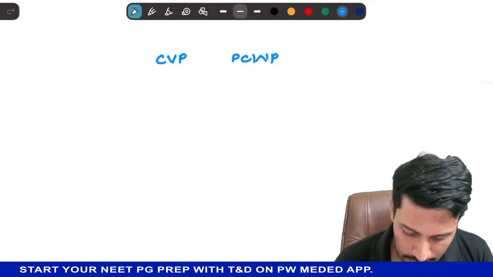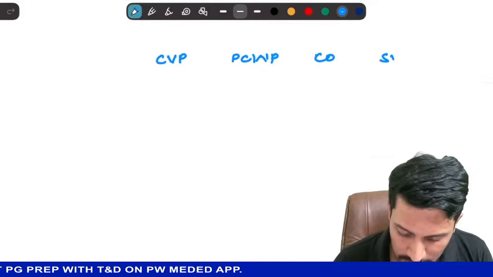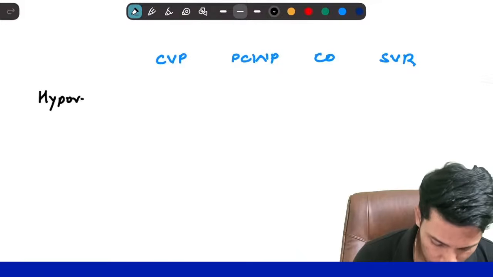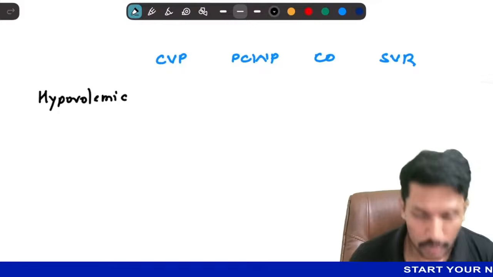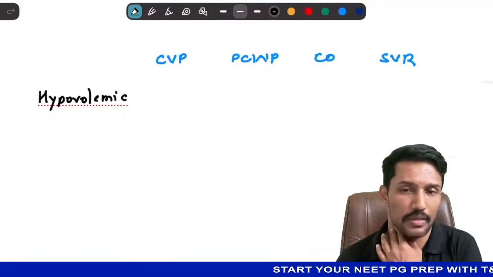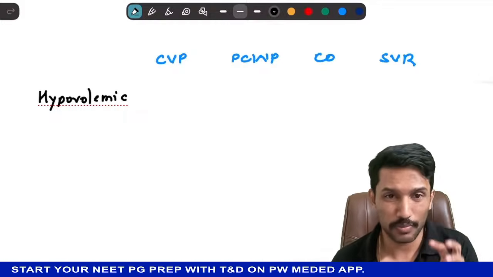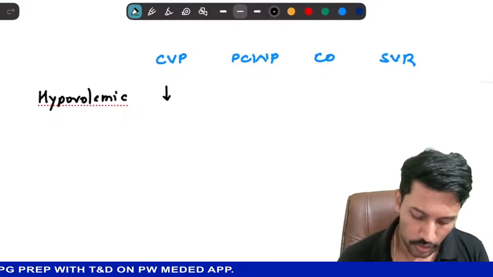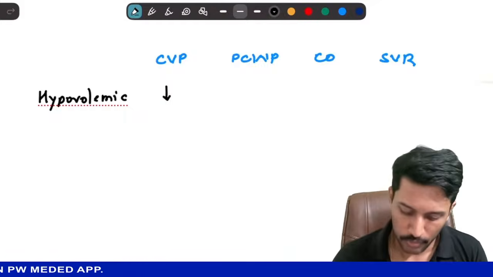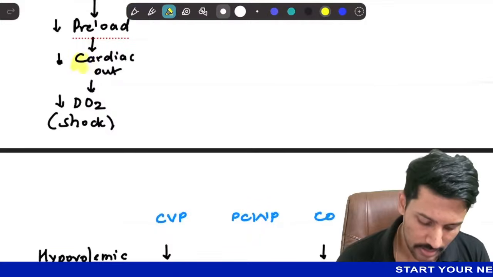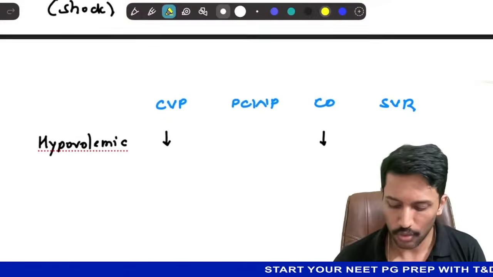Okay. Then cardiac output and systemic vascular resistance. So if I'm talking about hypovolemic shock, circulating blood volume is less, and we know that CVP or JVP correlates with the circulating blood volume. So if the blood volume is less, CVP will be low, right? And we know that in hypovolemic shock, we have decreased cardiac output. So you will have low cardiac output.